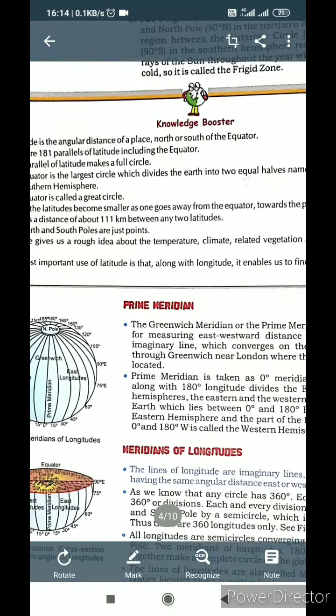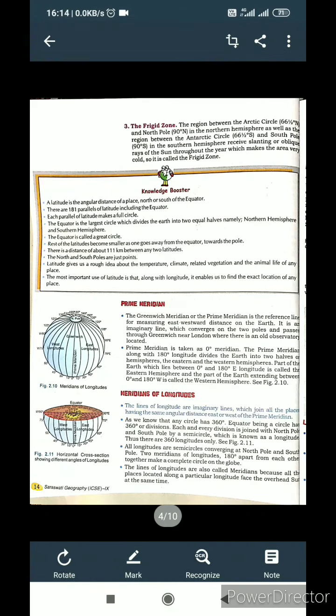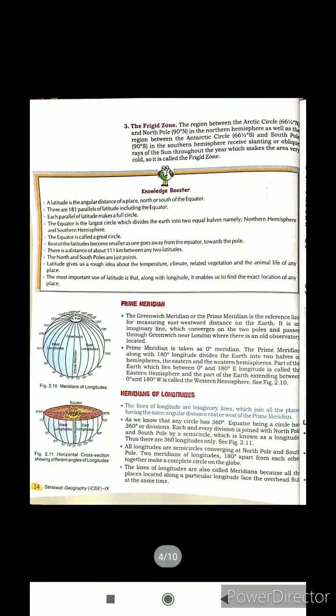This we can see with the help of this figure, student. This will be very beneficial for you. It means 360 degrees. All longitudes are semicircles converging at the north pole and south pole. Two meridians of longitude 180 degrees apart from each other. The lines of longitude are also called meridians because all the places located along a particular longitude face the overhead sun at the same time. Two meridians of longitude 180 degrees apart from each other together make a complete circle on the globe.